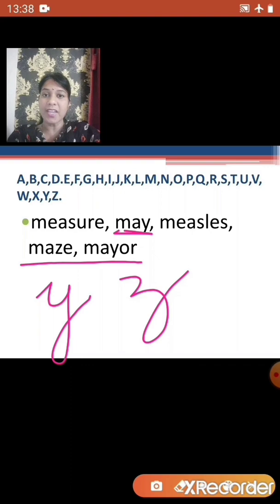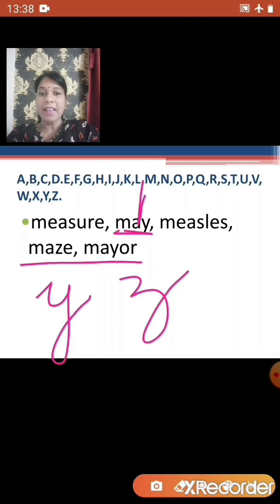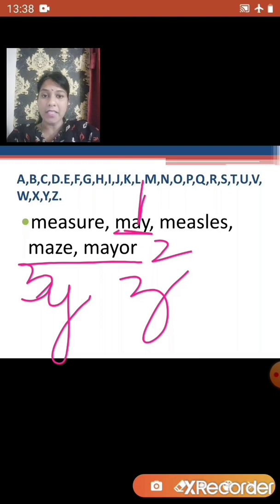Since the first three letters are the same for may and mayor, we will compare the fourth letter. Now for mayor, the fourth letter is an O, whereas may is a three-letter word. So naturally may will come first and then mayor, and third word will be maze.